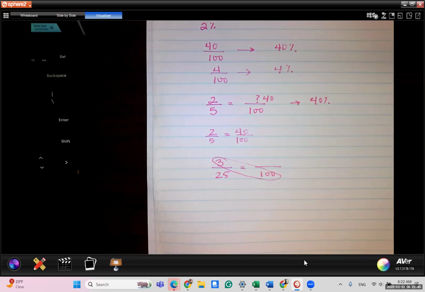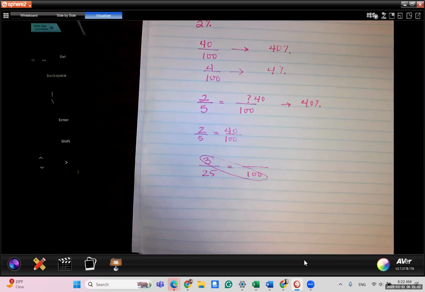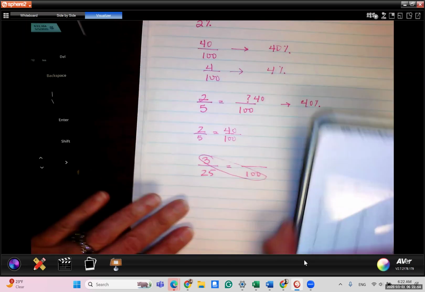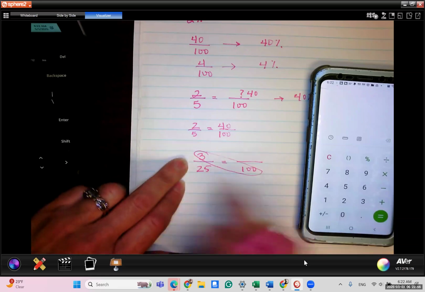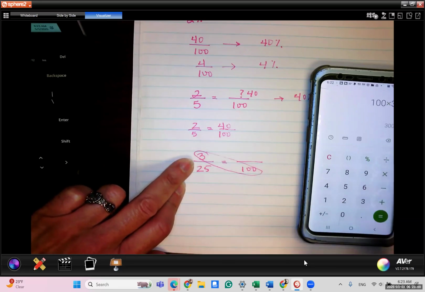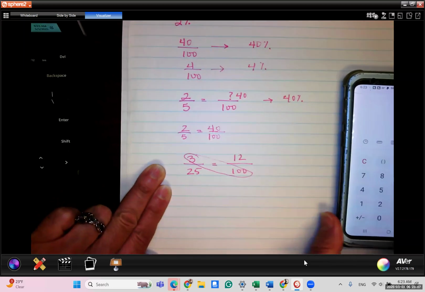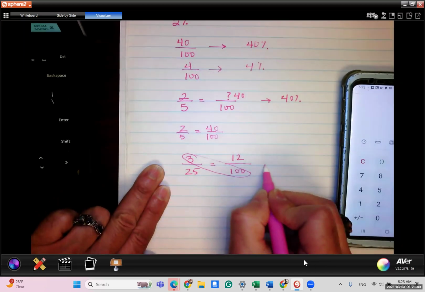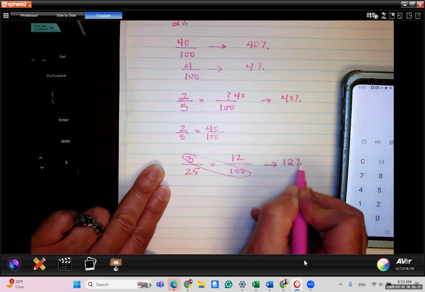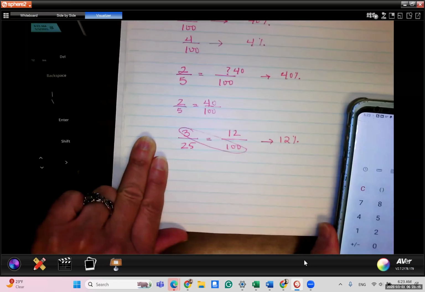Now let's see if you guys can do this in your head. Let me turn my calculator on. You multiply the two numbers that are across from each other, so 100 times 3, and then divide that by 25, and you get 12. So 3/25 is 12 out of 100, which means it's 12%. Okay, so sometimes that's easy.